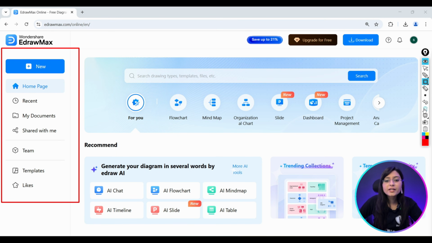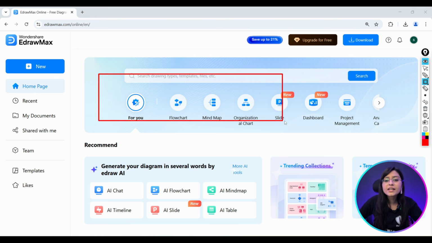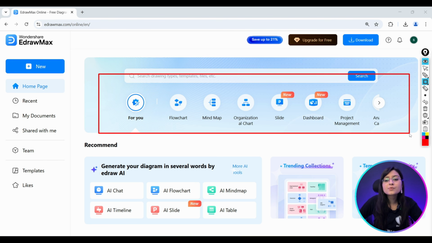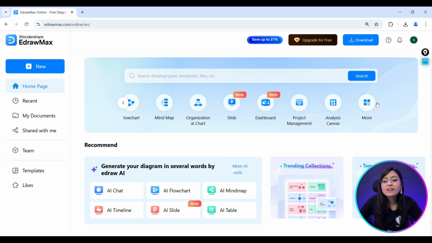Here on the left side we can see there are various user interface related options like home page, recent, my documents, and there are various types of diagrams that are available for us. And here you can see flow chart also. Here we can make our own flow charts, mind map, organization chart, slide, dashboard, project management, and there are more things related, analysis canvas.